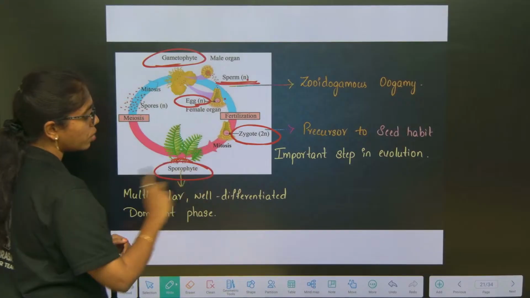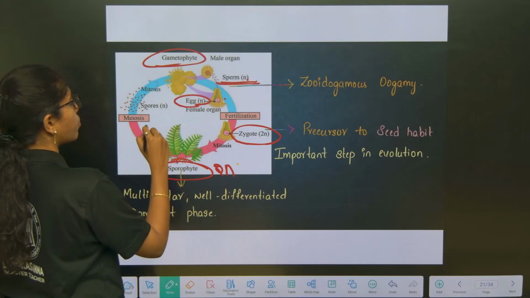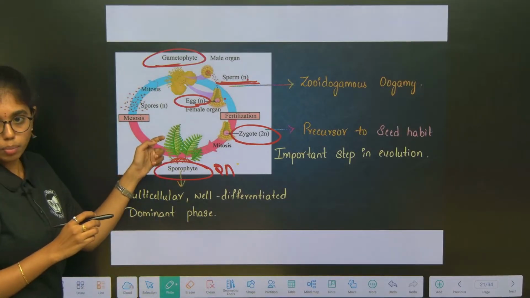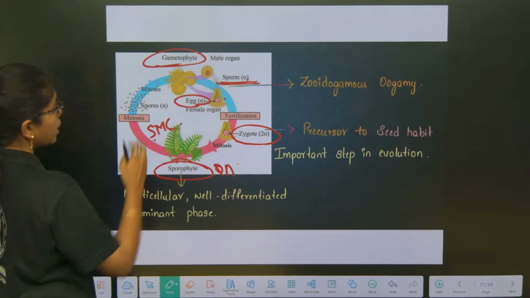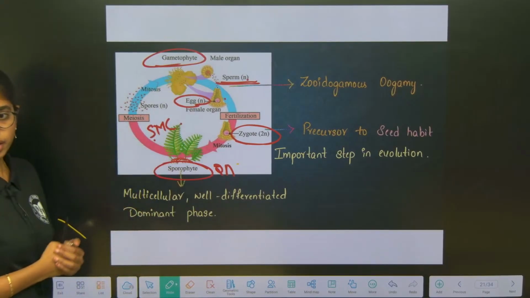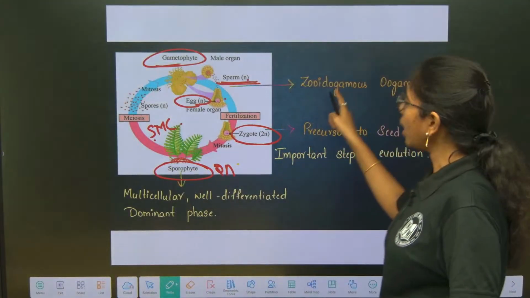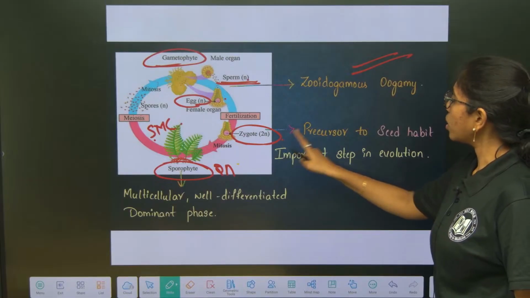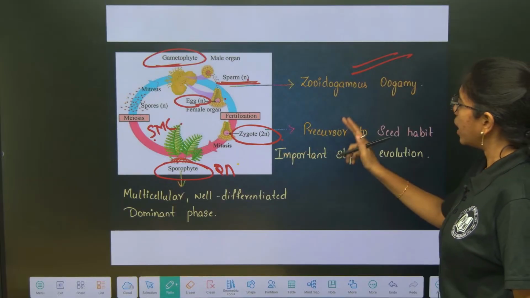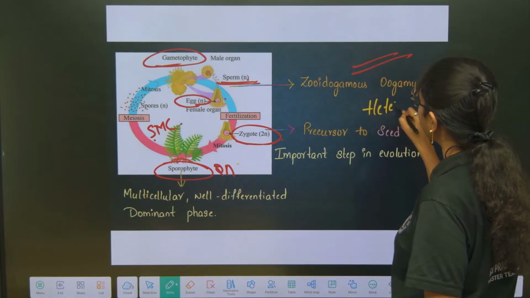The zygote matures to diploid sporophytic structure, and here spores are produced from the spore mother cells. What type of meiosis? Sporic meiosis. They will develop again to the gametophyte. So, here what mode of fertilization is happening? Zooidogamous oogamy, okay, and zygote formation. Here you can see the heterosporous condition, yes or no?